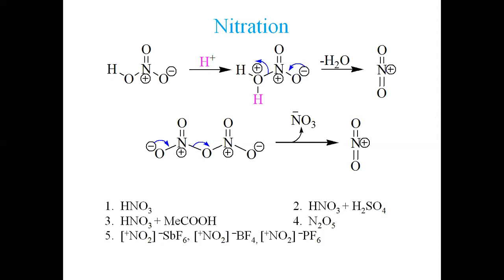Stoichiometric amount means, if we are using, let's say, 1 mole of a substrate, how much reagent we will need. Normally this is more than 1 mole. If we use 1 mole of a substrate, normally we use 1.1 or 1.05 mole of the reagent to ensure completion of the reaction.